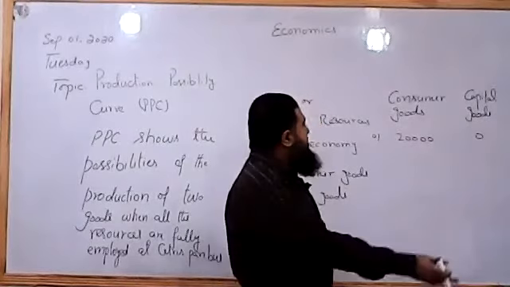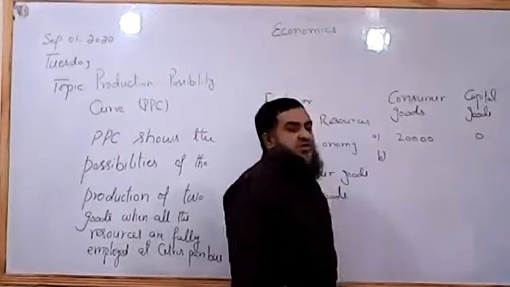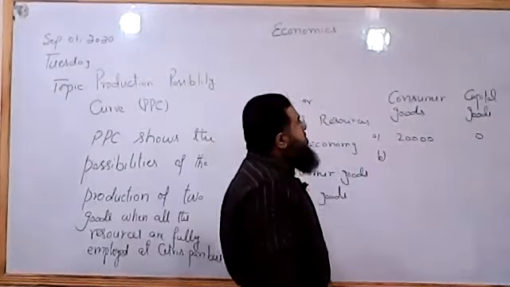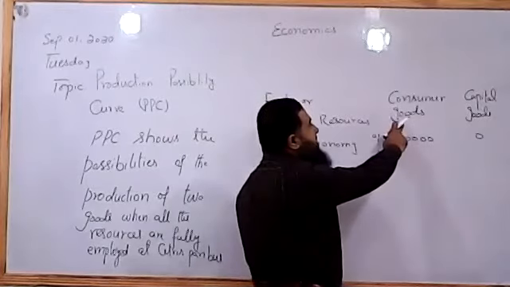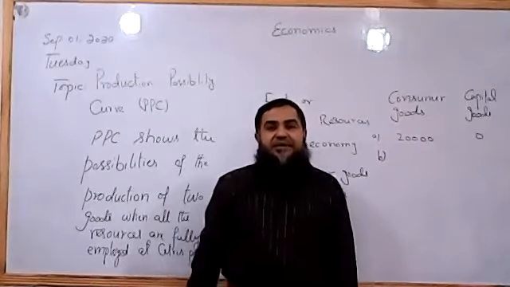So what happens if we take away some of the resources from the production of consumer goods? We give up some of the production of consumer goods, and those resources which are freed from consumer goods can be employed in the production of capital goods.